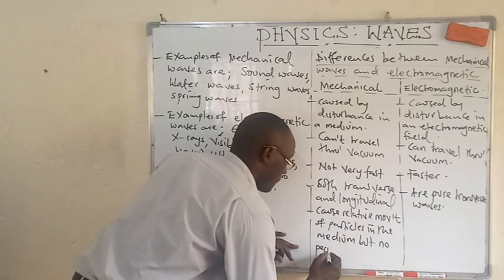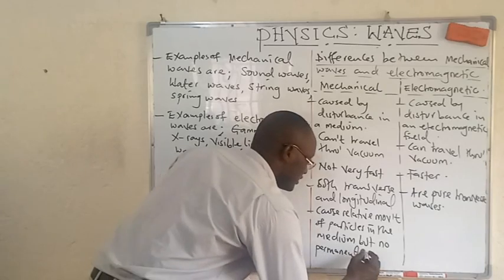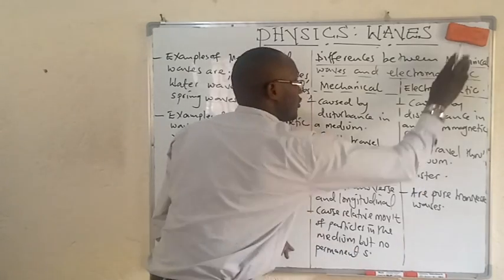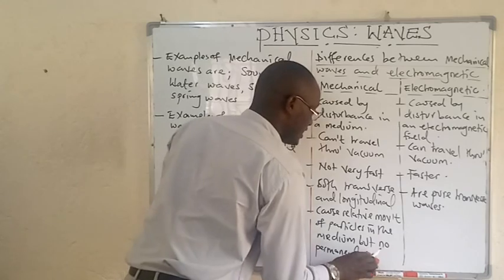You need to put that: no permanent displacement of the medium as a whole.